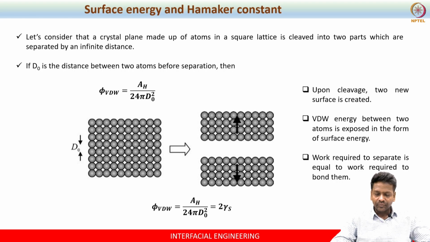The next approach that we will see is based on the surface energy approach and the Hamaker constant. There is going to be a relationship between surface energy and the Hamaker constant, and that is exactly what we are going to look at. In the previous approach, the Lifshitz theory approach, we know there is an approximation, so sometimes you may not get the precise solution, because the approximation may go wrong.